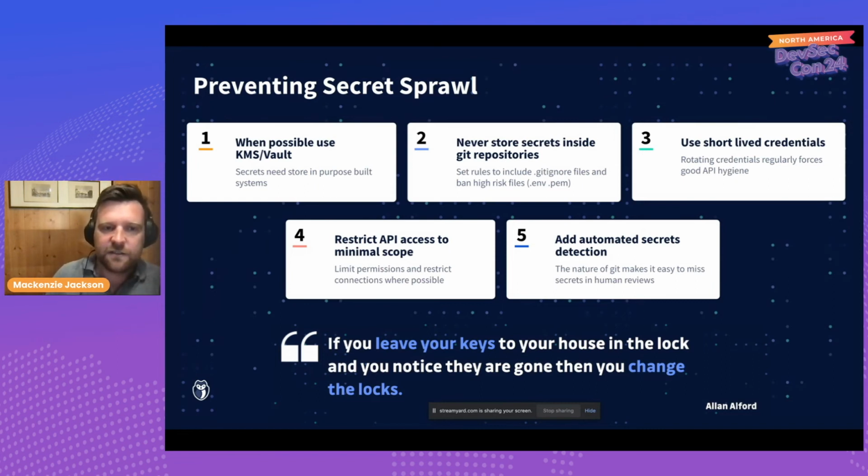Restrict access. The fourth one: restrict access to certain areas so that even if a credential is leaked, not anyone can use it. They have to be coming from a select IP or a select area.